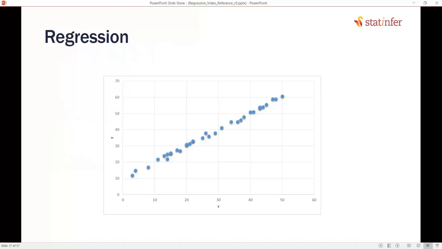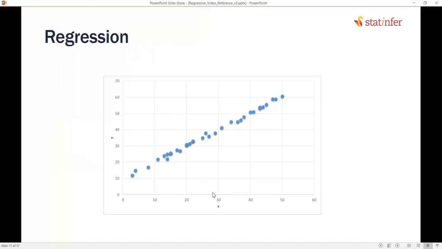Now what we want to do is, given a specific value of x, find the value of y. Let's say, what is the value of y when x is 30? Just look at this graph and tell me the value of y when x is 30. Are you imagining an imaginary line that goes through this data, and are you telling me that y is 40 when x is 30?